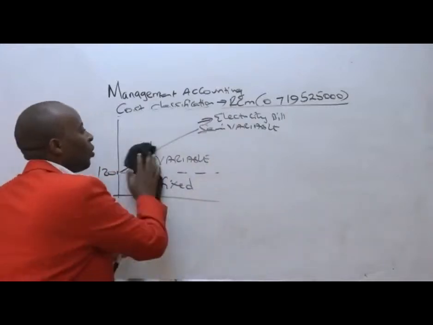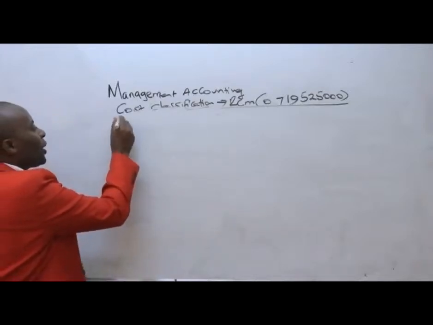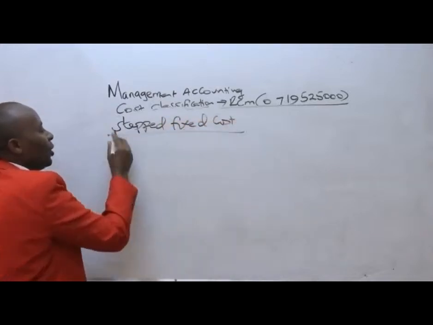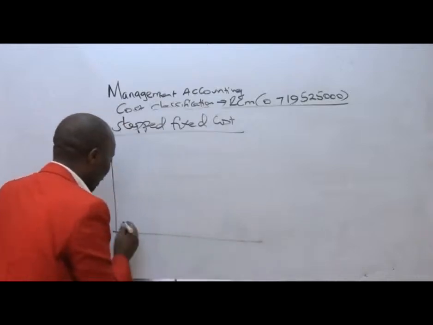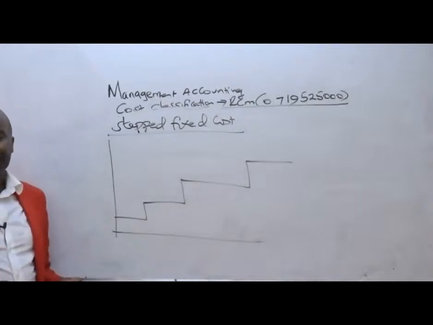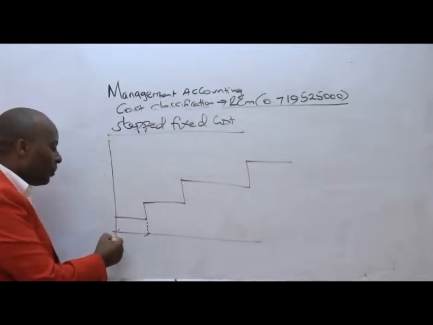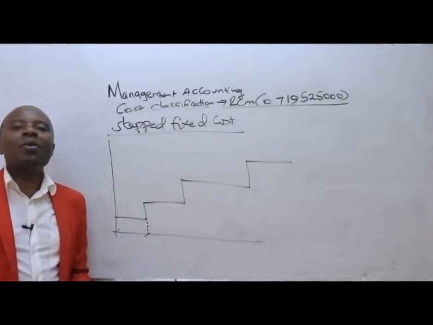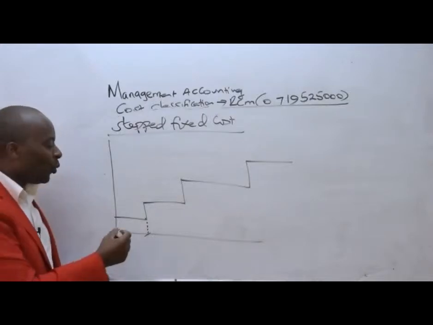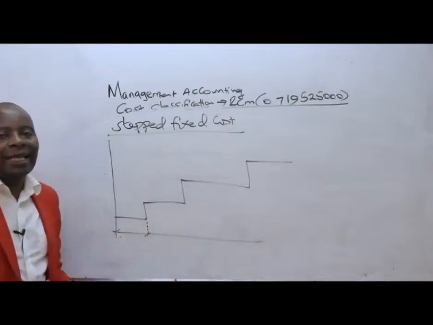And then lastly, we have what we are calling the stepped fixed cost. The stepped fixed cost, as the name suggests, ladies and gentlemen, are those costs that look like staircases. They look like staircases like this. So these are those costs that will remain constant for some range, beyond which they increase in a lump sum manner, beyond which they increase with lump sums.